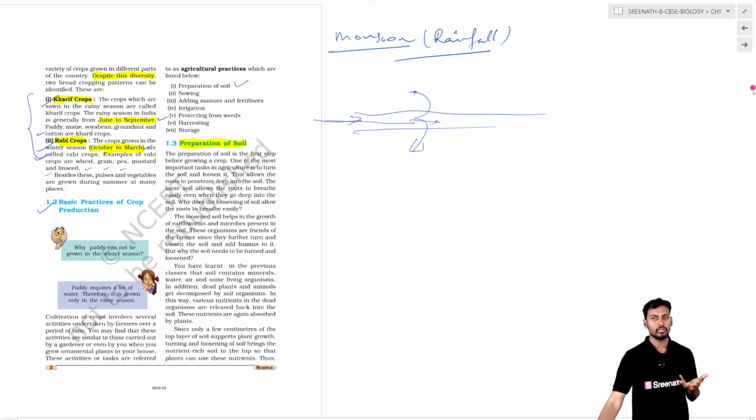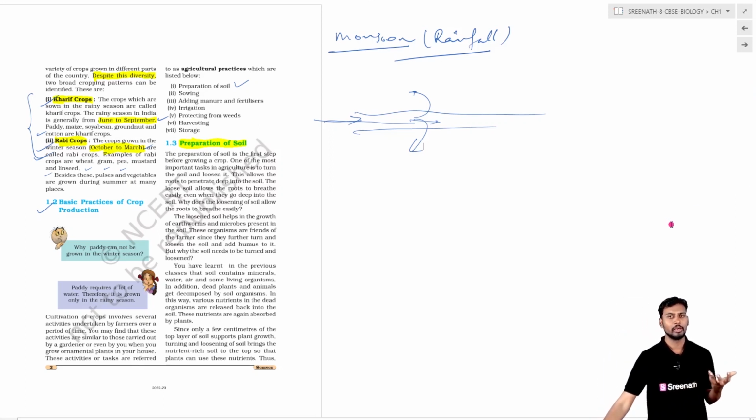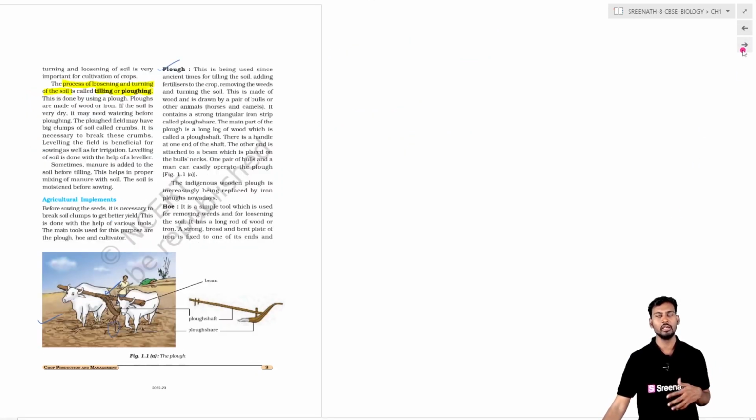It is also useful for removing the weeds, and it will make the aeration better for the seeds which are sown in the soil, as well as allow better removal of the weeds when they are at an early stage, so that the soil is loosened for the plantation purpose. And there are different practices used for the ploughing or tilling process.